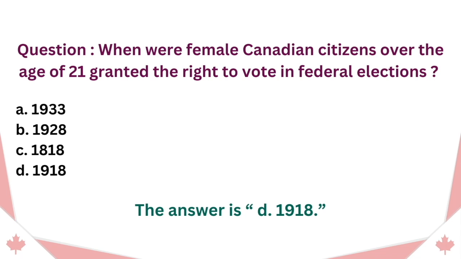Question: when were female Canadian citizens over the age of 21 granted the right to vote in federal elections? A. 1933. B. 1928. C. 1818. D. 1918. The answer is D. 1918.